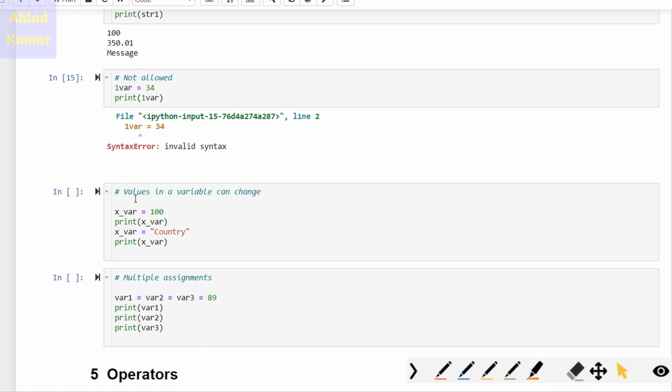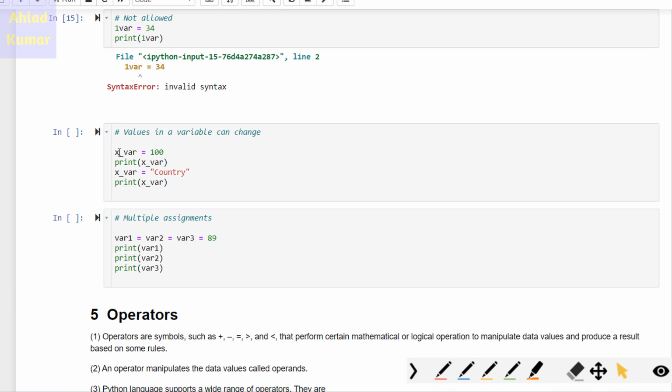The third thing that we want to show is that the value in a variable can change. In this example, we have x_var equal to 100, and then we are printing that value. But then we store a string into that same variable, x_var. If we print the value now, it will be overwritten by country instead of 100. You were storing 100 earlier in this variable, but once you replace it with the string value country, country replaces 100.